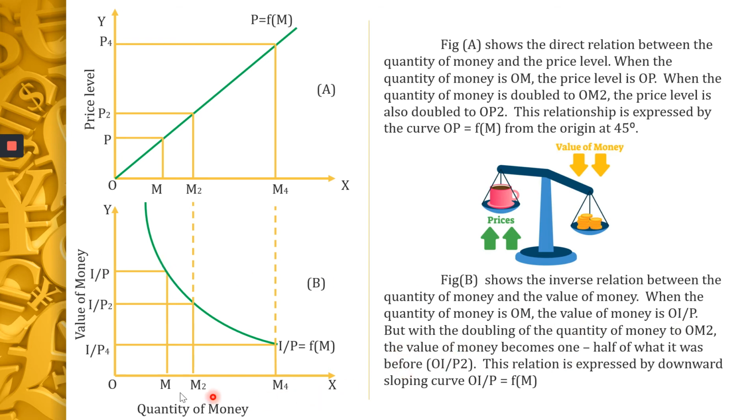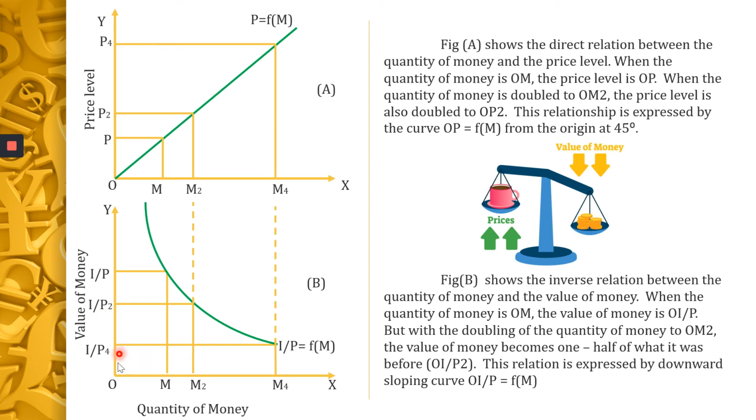But with the doubling, now the quantity of money has doubled from OM to OM2. The value of money becomes 1/2 of what it was before. So it has become half. First it was OI by P, now it is half, OI by P2. So when there is an increase in the quantity of money to OM2, there is a fall in the value of money.